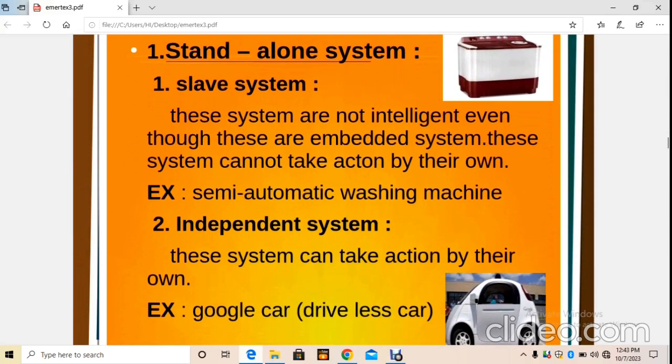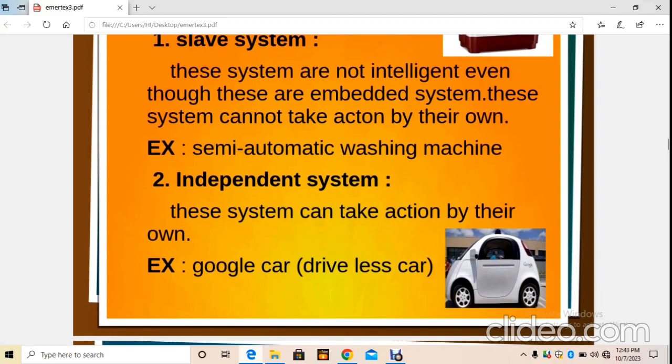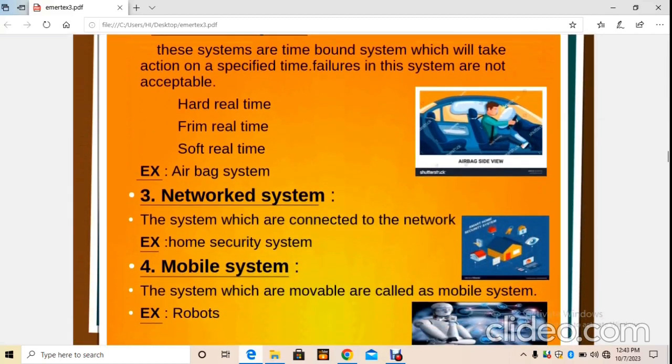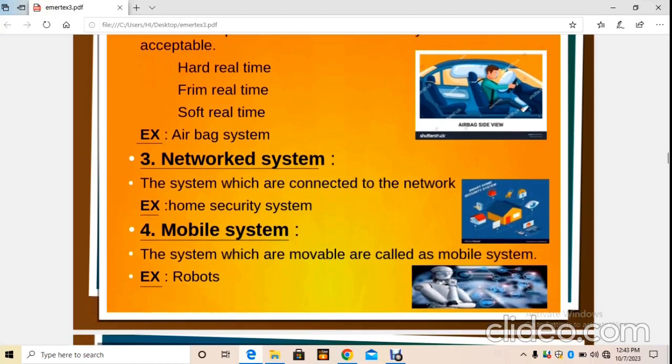Standalone system: in this there are two types, slave system and independent system. A slave system is not intelligent even though it is an embedded system. It cannot take action on its own, but an independent system can take action on its own, for example a Google car. Real-time systems are time-bound systems which take action at a specified time; failures in this system are not acceptable. For example, the car airbag system.